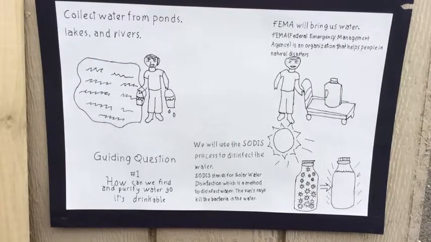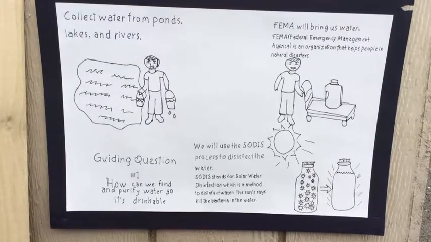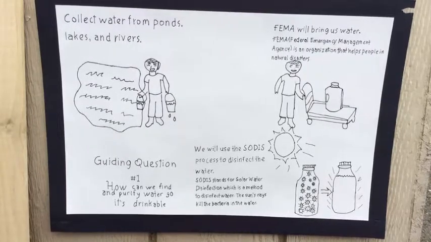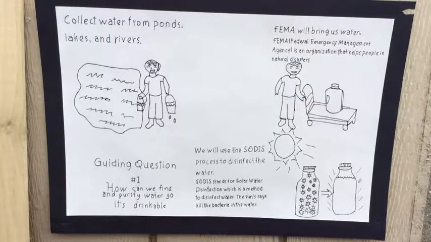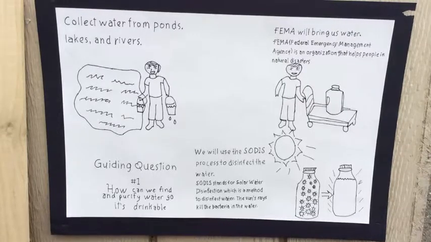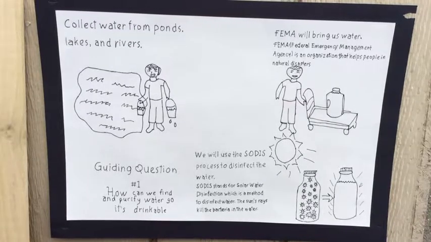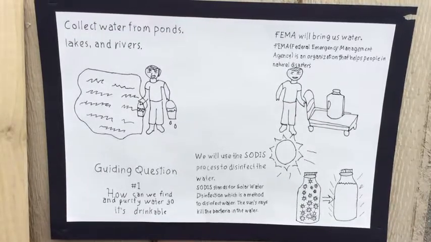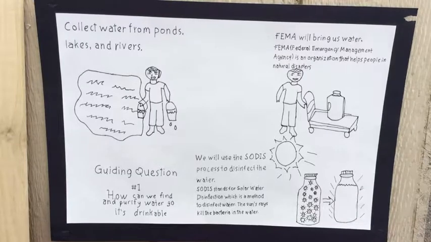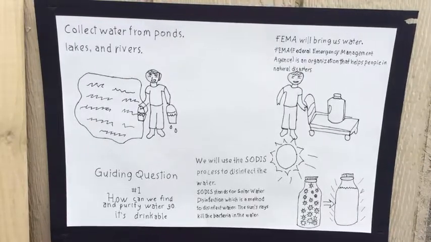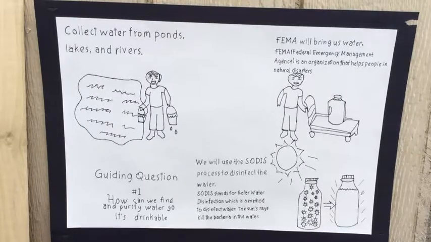Now go to board number 2. Look at the top left poster. Our TAZ has a few ways to collect and purify water. We will collect water with cans and pots. We will find the water in ponds, lakes, creeks, and rivers. We will boil the water that we have collected with the stove we have. We will boil it for 5 minutes, but 10 minutes is safer. Now we have clean and drinkable water.